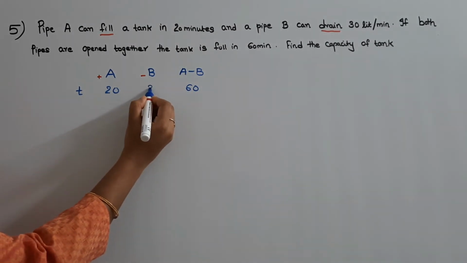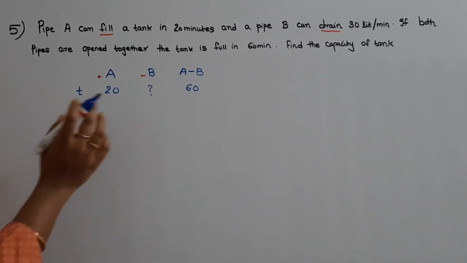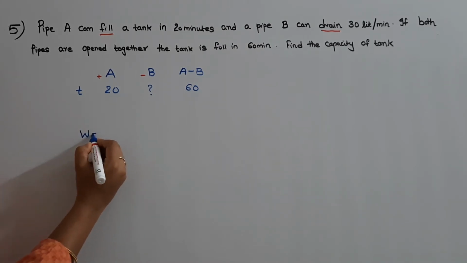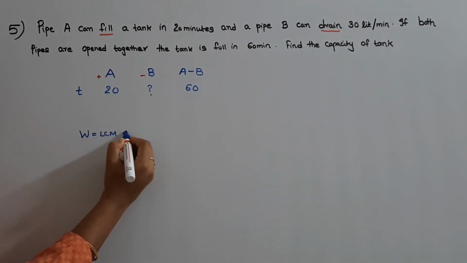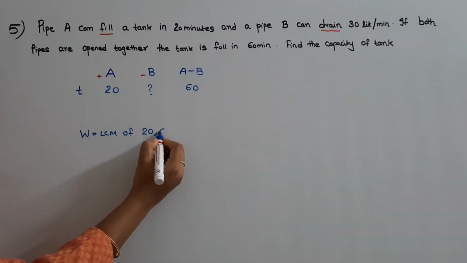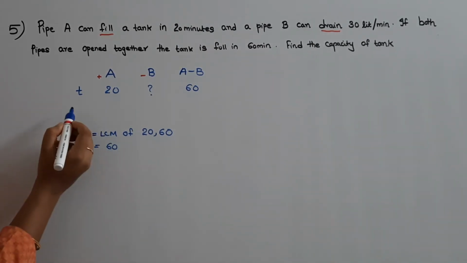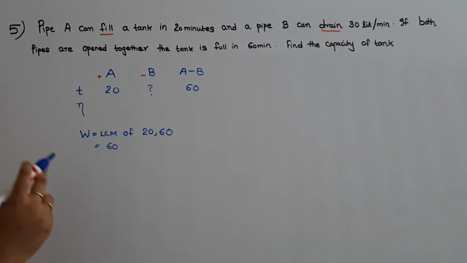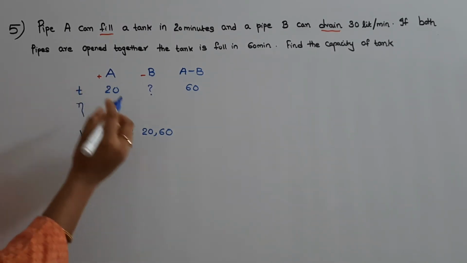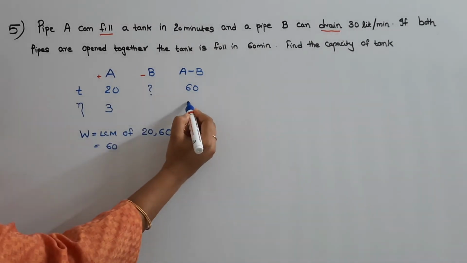And we need to first find out what is the time taken by B to drain the tank. So for that, the first step is to find out the work done. Work done can be found out by taking the LCM of time taken. What is the time taken? 20 and 60. So find out the LCM of 20 and 60, that will be equal to 60 itself. Now find out the individual efficiencies. A's efficiency will be 60 by 20, that is 3, and A minus B's efficiency is 60 by 60, that is equal to 1.